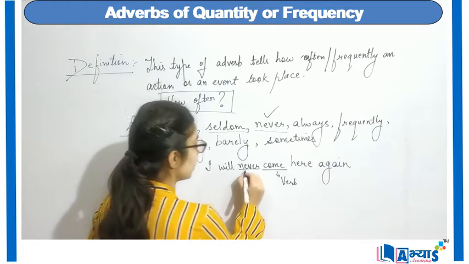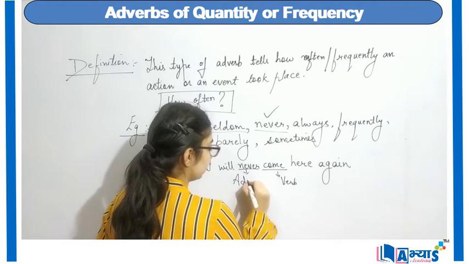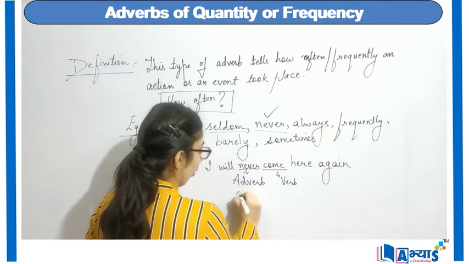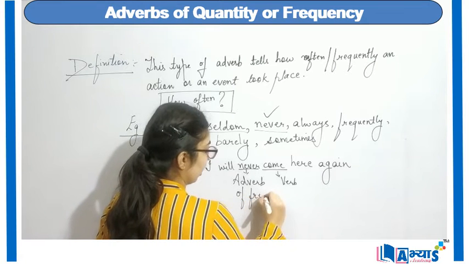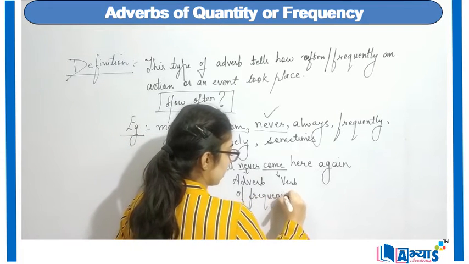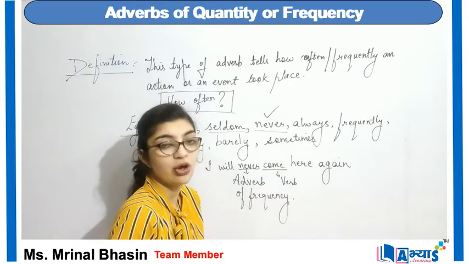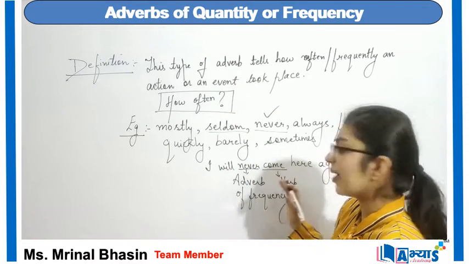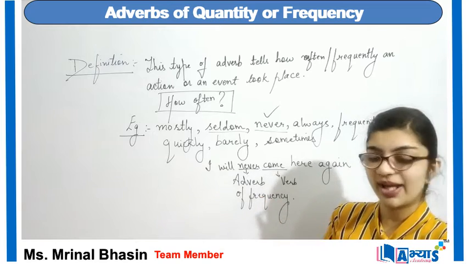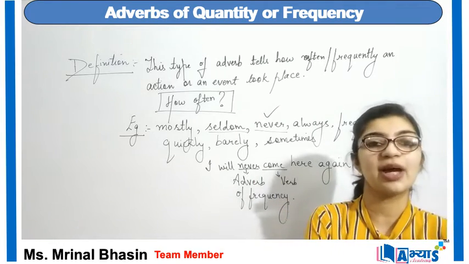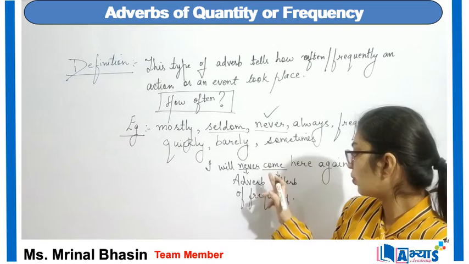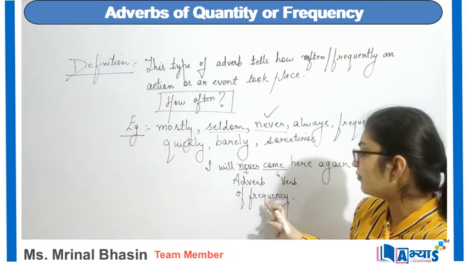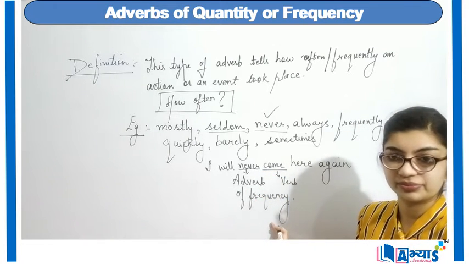So never is the adverb of frequency because it tells us how frequently or how often an event will take place. Here the event is of coming to someone's place and the person says that I will never come here again. So never over here is adverb of frequency.